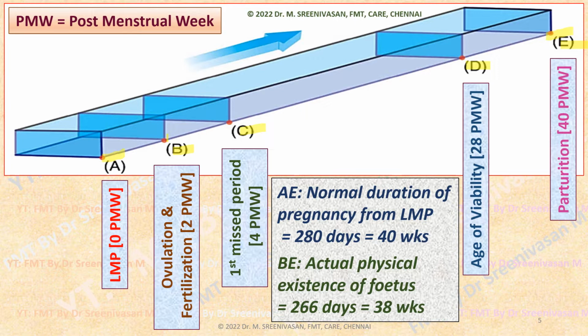Then abortion in the legal sense is one which occurs any time between A and E, that is from the first day of LMP to the parturition. Whereas in the medical sense, abortion is one which occurs before the age of viability, that is between A and D only. A to D is the precise medical definition.